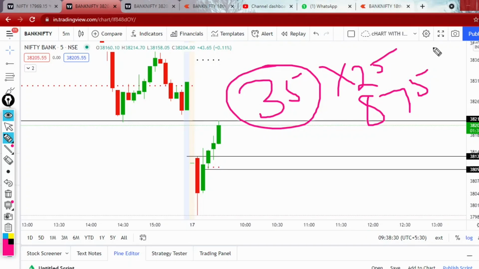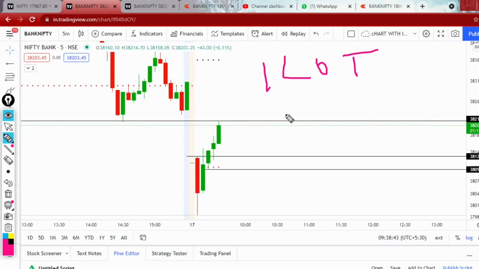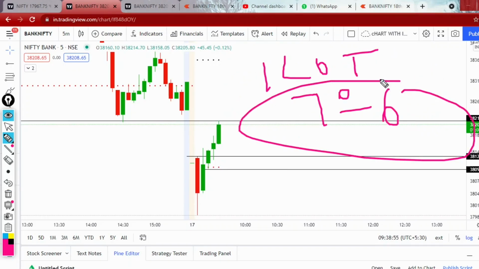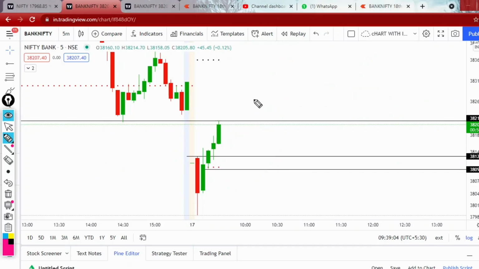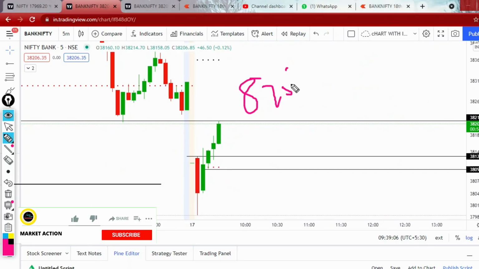Now some people are not satisfied with these 875. Whoever the beginner is, trading with one lot only. So for example, for 6,000 to 7,000 you will get one lot. So for 6,000 you are making 875 rupees. Look at the return you are getting as an option buyer. But some people are not happy with this 875 per one lot because they need big money.